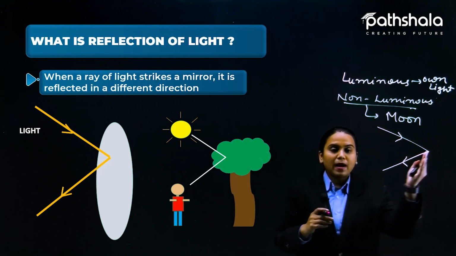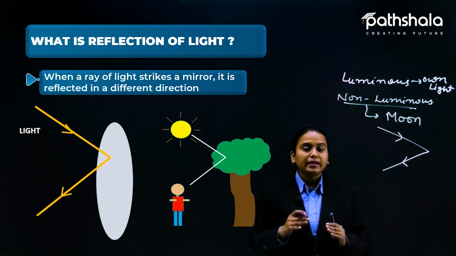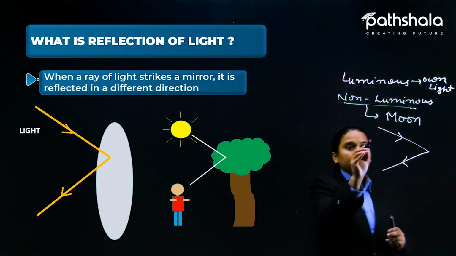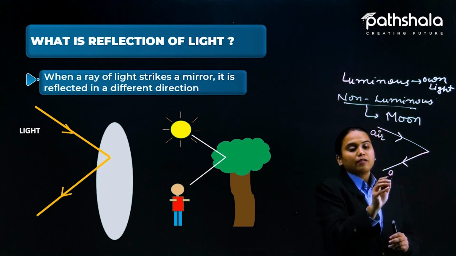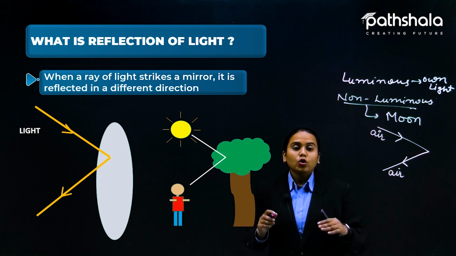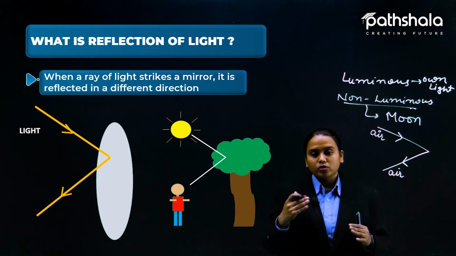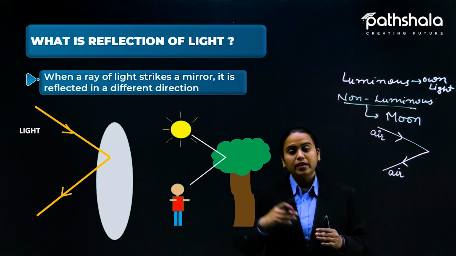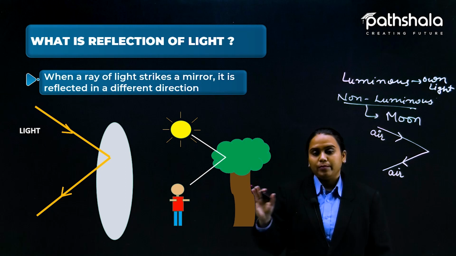Okay, so bouncing back of the light in the same medium. Again, the medium is also not going to change. Like here, the light is coming from air medium. Now here, when it is reflected, again it is in the air medium. So that gives us an idea that medium of the light is also not changing. Earlier it was in the air medium, and now after reflection also it is in the air medium.